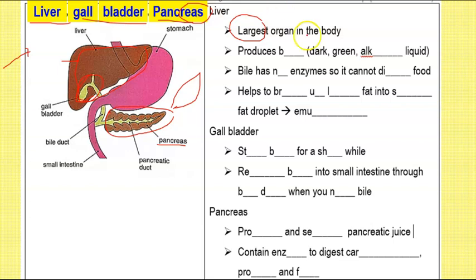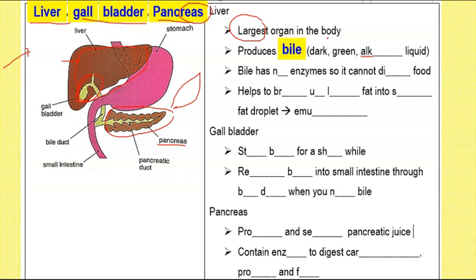Okay, now the liver is the largest organ in the human body. It produces a dark green liquid. Now this dark green liquid is actually known as bile. I'm not too sure whether you have experienced this before, but I can remember when I was in university and I had very bad gastric flu and I couldn't eat anything in my body at all. So I had no food in my body, but I kept wanting to vomit. And I realized that when I vomited all my food and there was nothing left in my stomach, I vomited this. I don't know whether you have experienced it, whether you have ever vomited this greenish, sourish liquid.